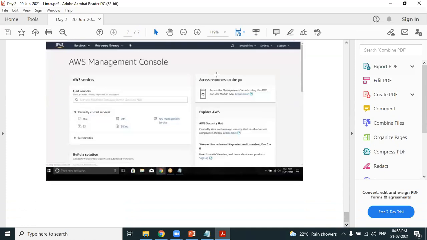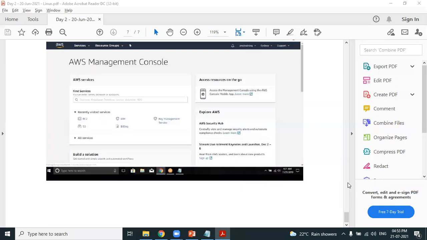See, it's pretty simple. Am I clear in showing you how to create a new AWS account? If you are clear, please type yes in the chat box. Are you clear in learning how to create a new AWS account? It is pretty simple. I'll be sharing this document to you along with the recording in the WhatsApp groups.